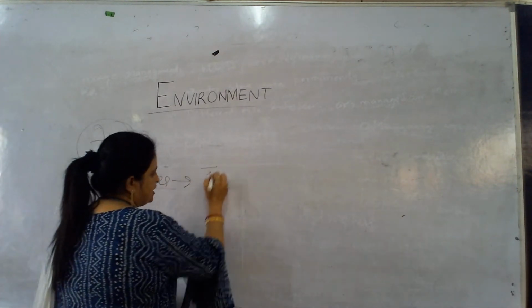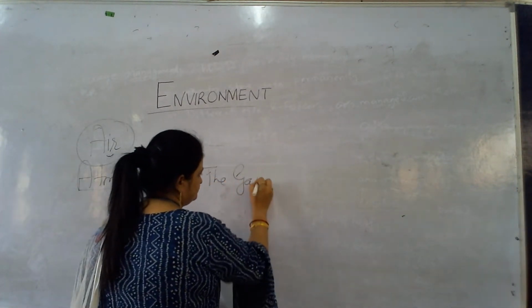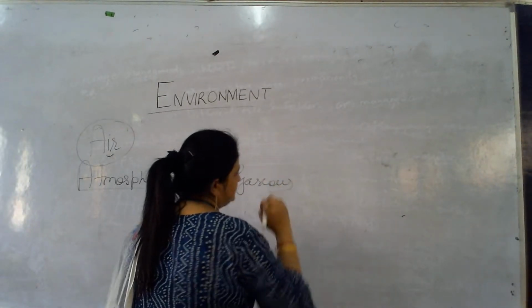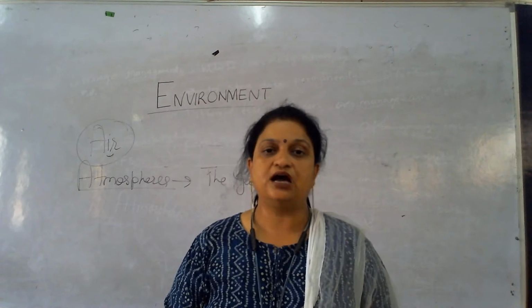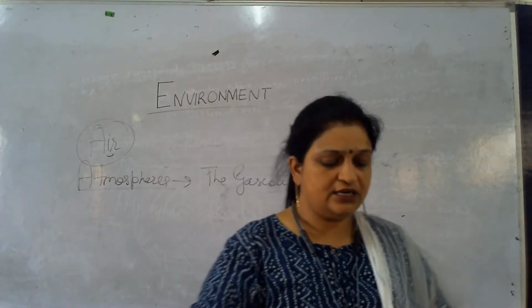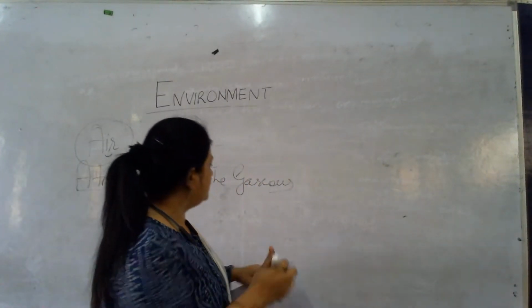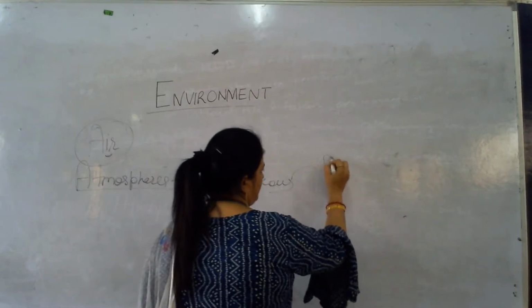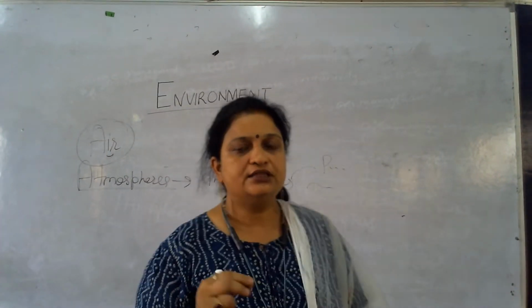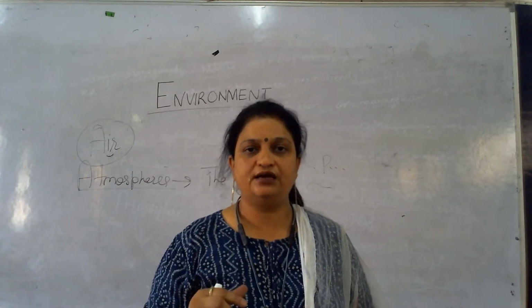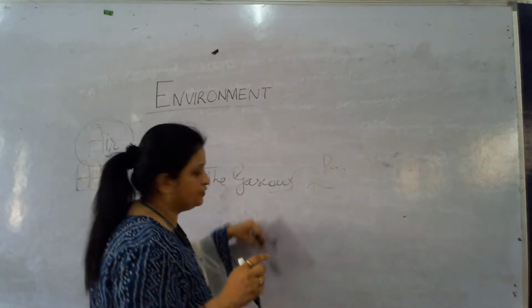The gaseous composition present on the earth is called the atmosphere. And the other components, other than the gases, the particulate matter, dust, mist, all the things which are present in the air, are called the atmosphere.